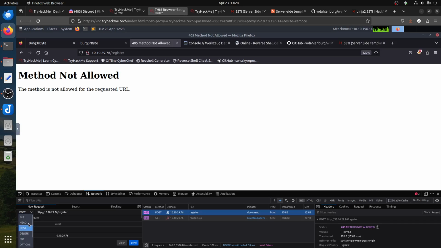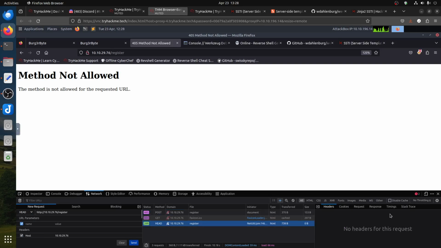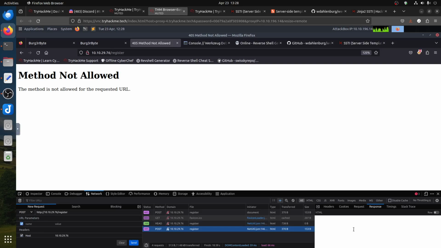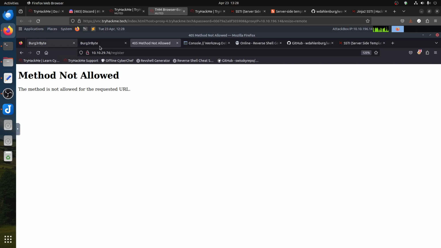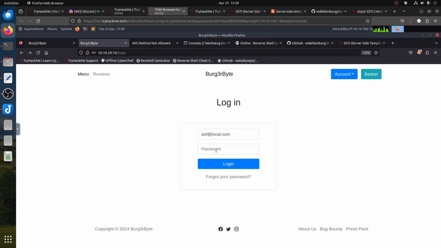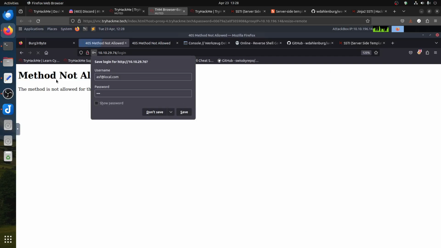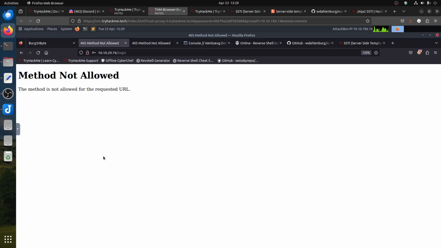If I go to HEAD, for example, and check the response, there's no response. If I say POST, only POST tells you not allowed, the others don't give any output. So basically this is the register page, this is the login page, the same thing, method not allowed. So it's like there's no registration.